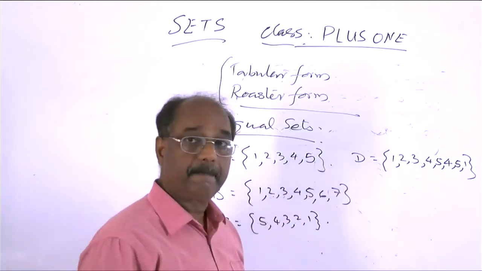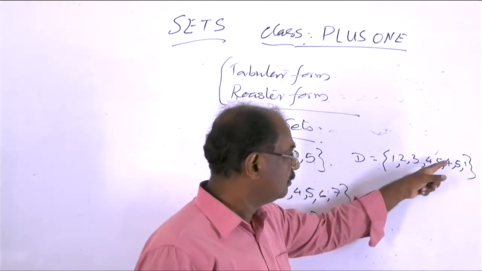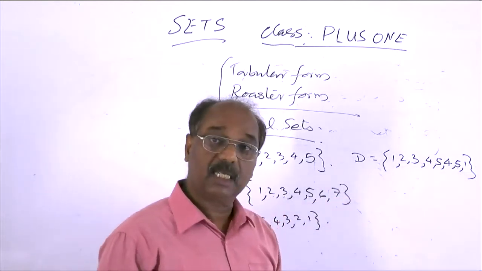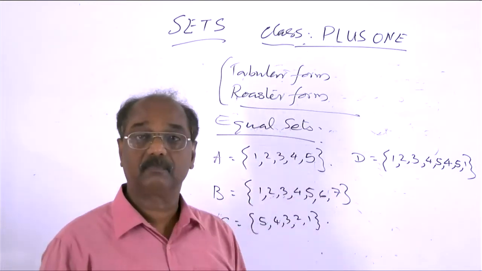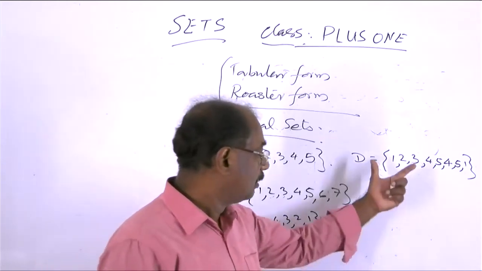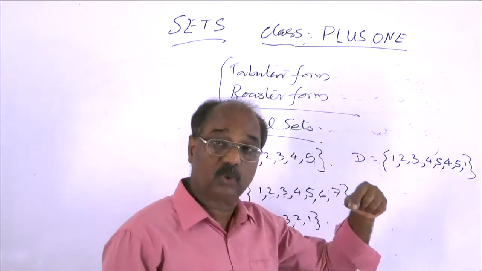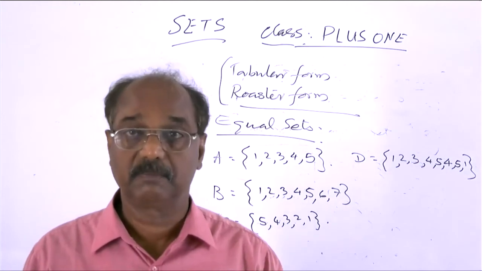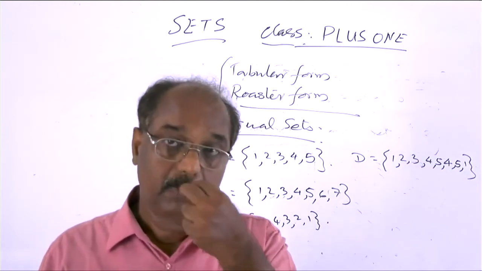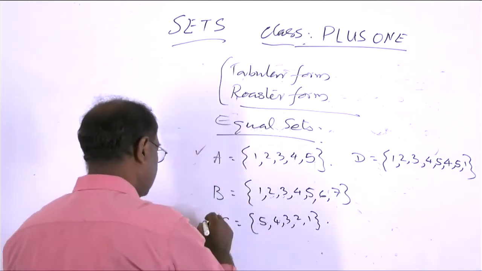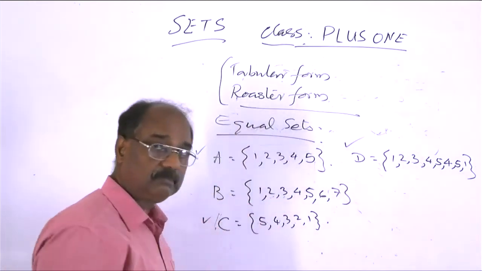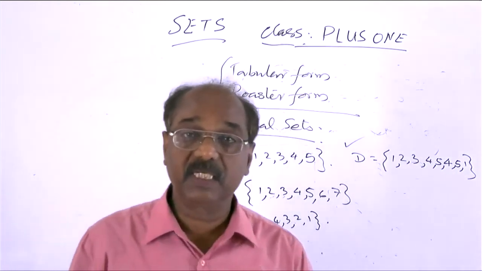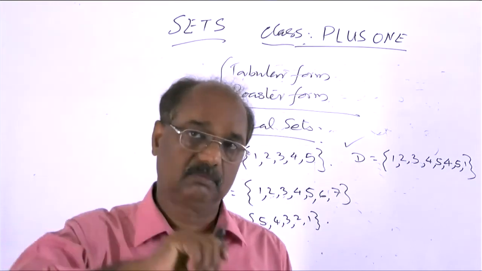And now consider this D: 1, 2, 3, 4, 5, then again 4, 5, 1. 4, 5 and 1 are repeated again in this collection. But even then, we see that this consists of the first 5 natural numbers. Then we check A, C, and D. We know the first 5 natural numbers are 1, 2, 3, 4, 5.